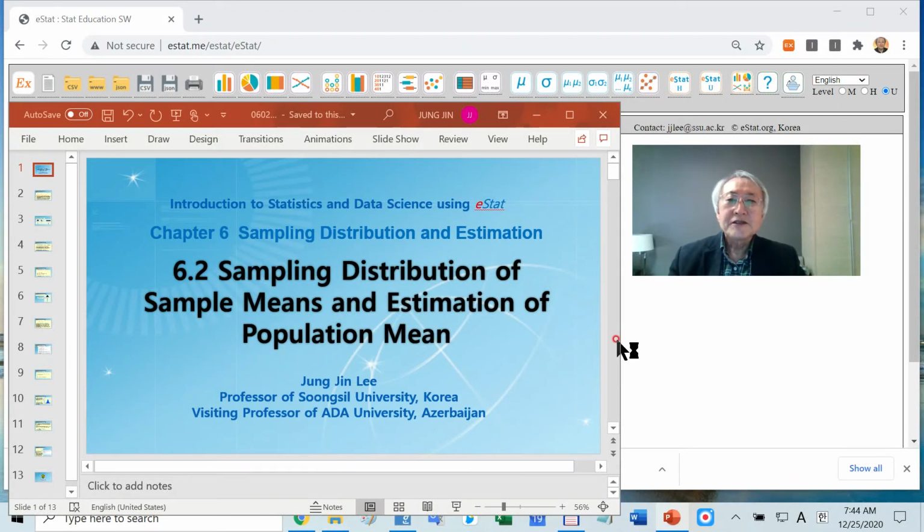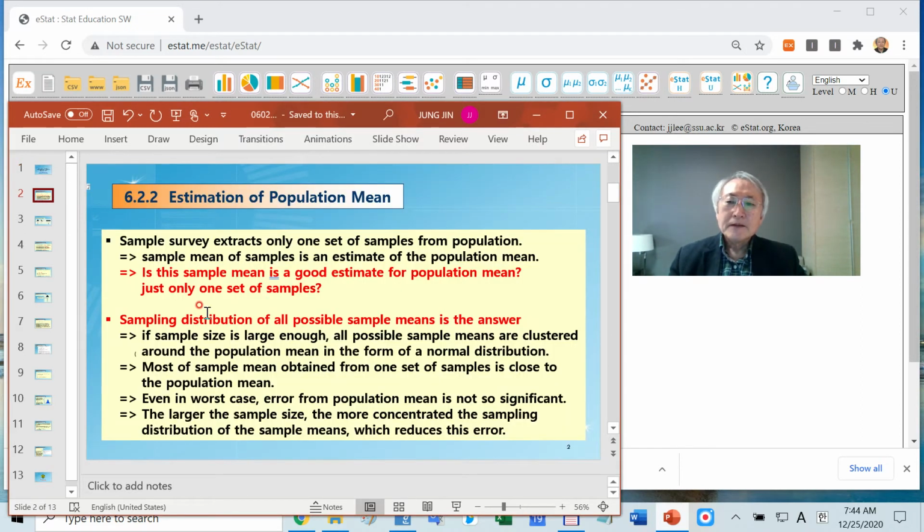Let's discuss estimation of a population mean. How can you estimate the population mean? A sample survey extracts only one set of sample from a population. The population can be 10 million, 100 million. We collect one sample, such as 1,000 samples only.